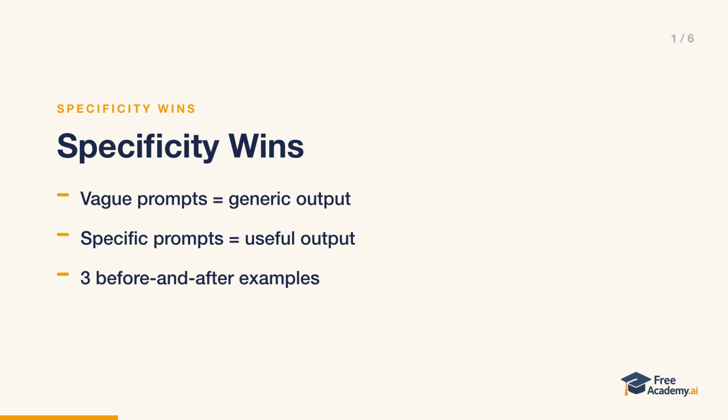In this lesson, we'll walk through 3 before and after examples, one for writing, one for analysis, and one for code. Each one shows exactly what specificity looks like in practice, and by the end you'll have a simple checklist you can run through before you send any prompt.